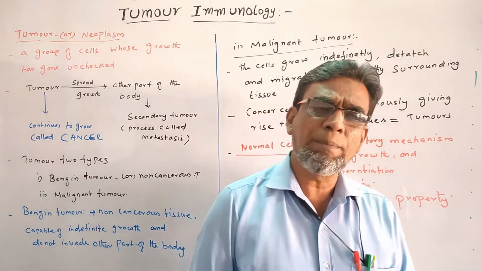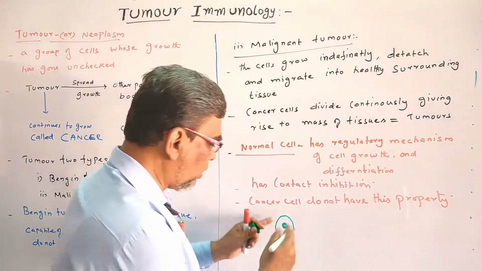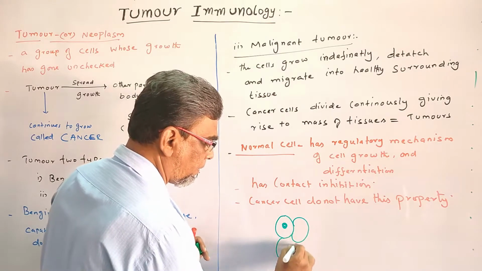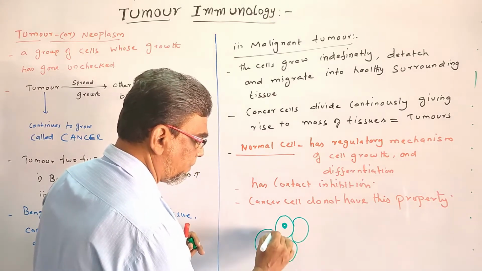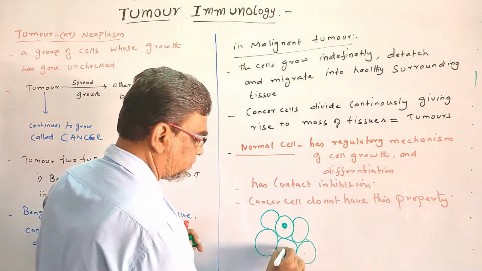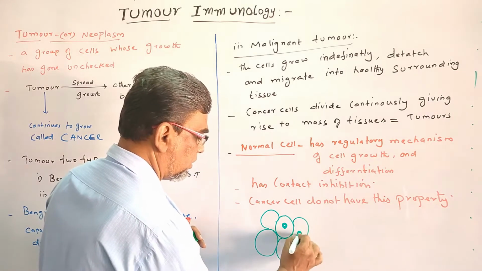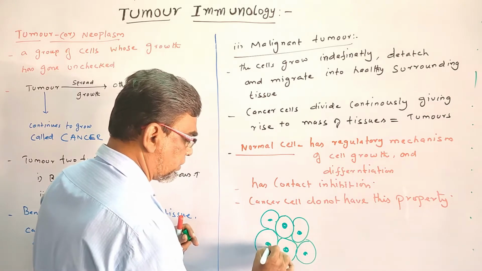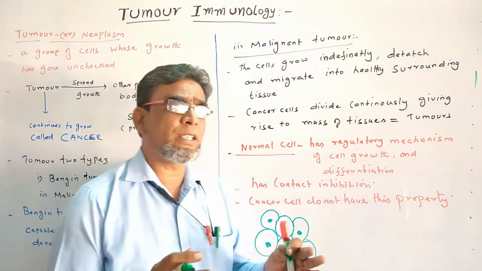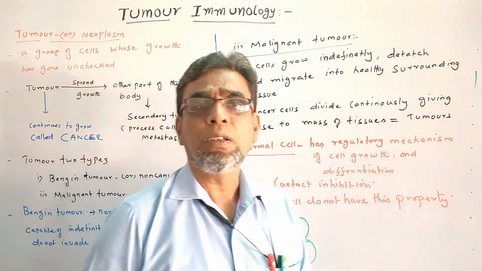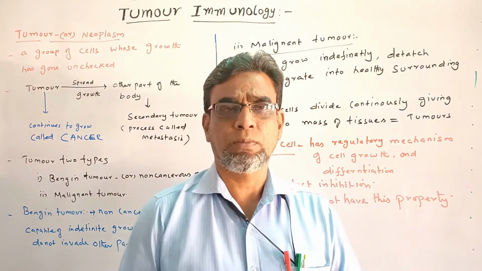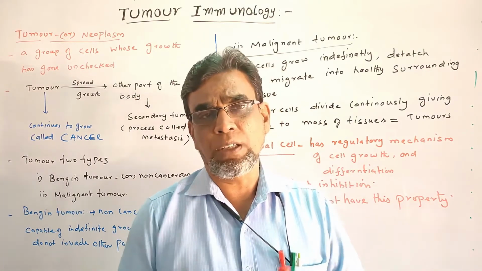The cell will grow and divide, like this. There is a mechanism for growth and differentiation. Sometimes this regulatory mechanism is absent. Then the cell will continuously grow and differentiate.